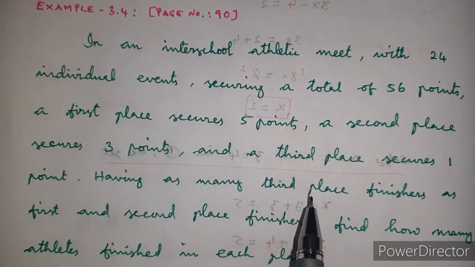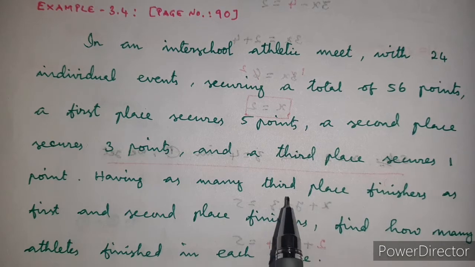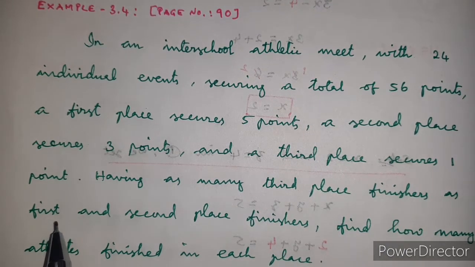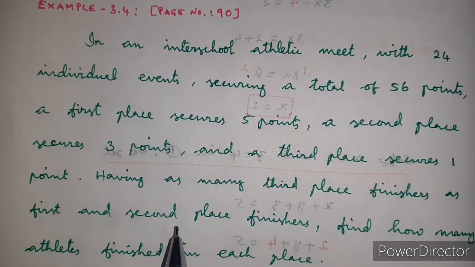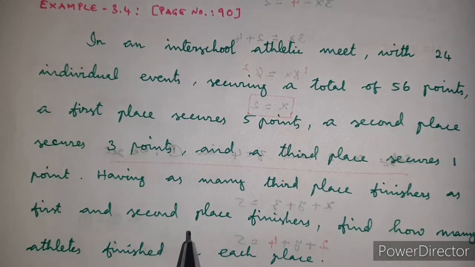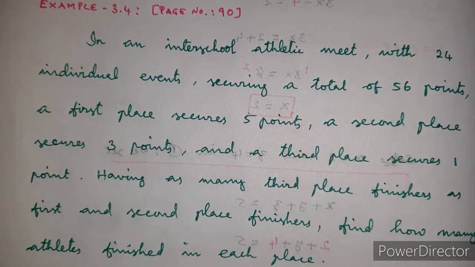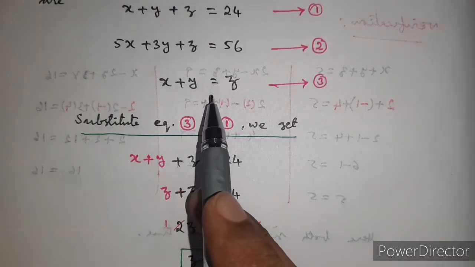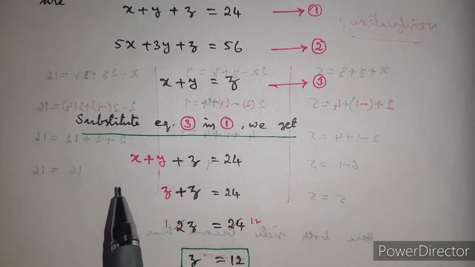So we put third place finishers as z, first place finishers as x and second place finishers as y. So z is equal to x plus y. That's why I write the third equation, x plus y is equal to z.